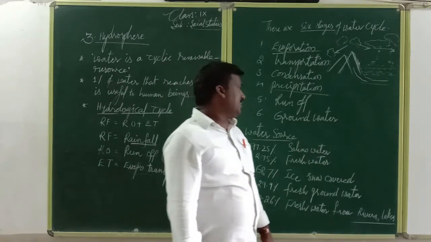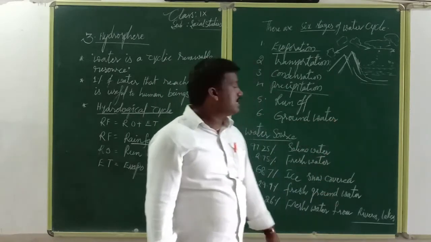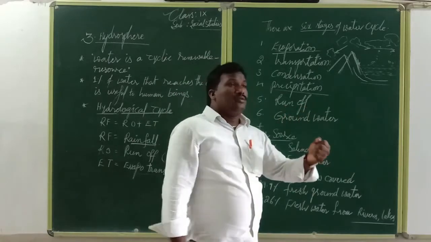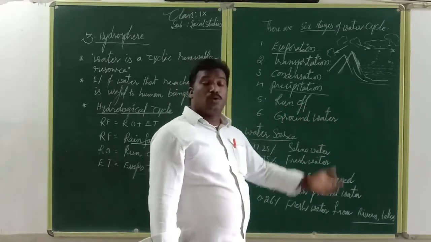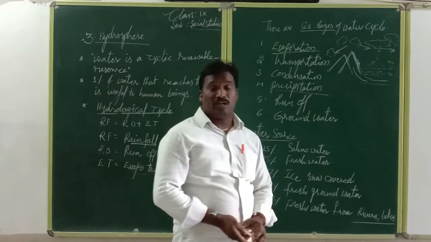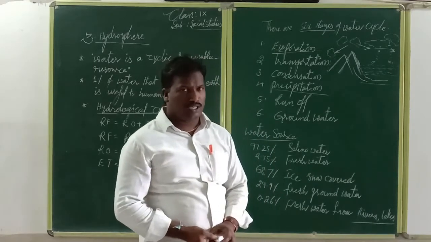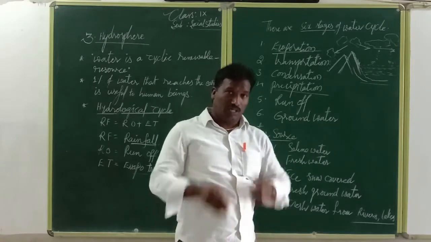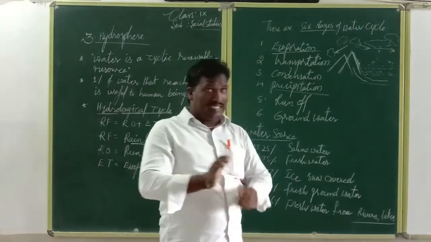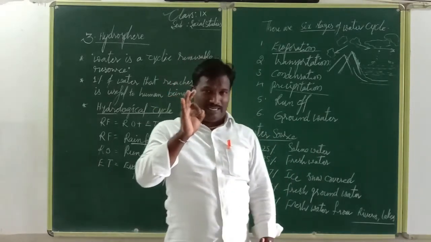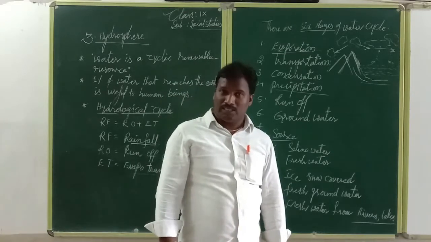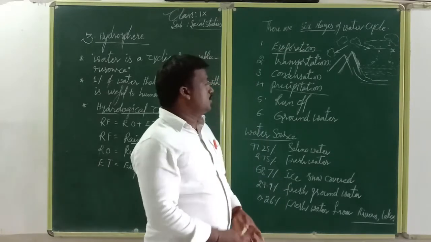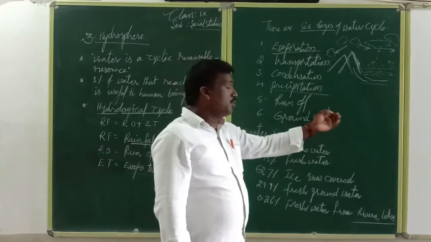The last one is groundwater. We use different types of water, as we already discussed. Last, we depend on groundwater, which plays a predominant role in our lives, because we get some percentage of our water from groundwater. We mainly use groundwater for drinking. According to law, groundwater is to be used only for drinking.